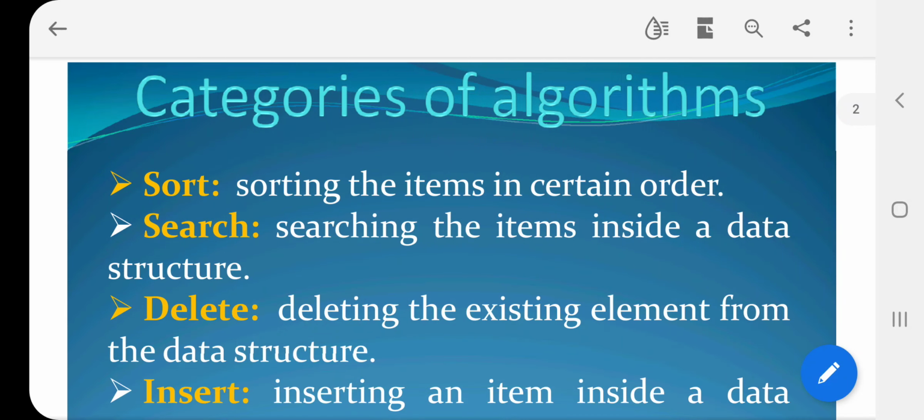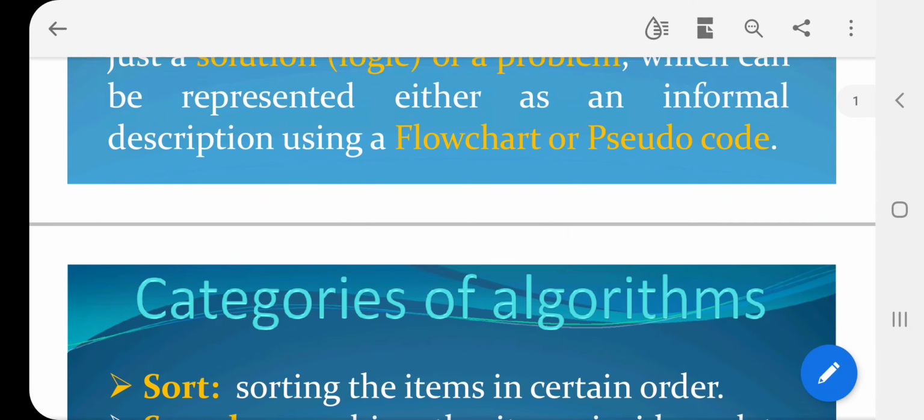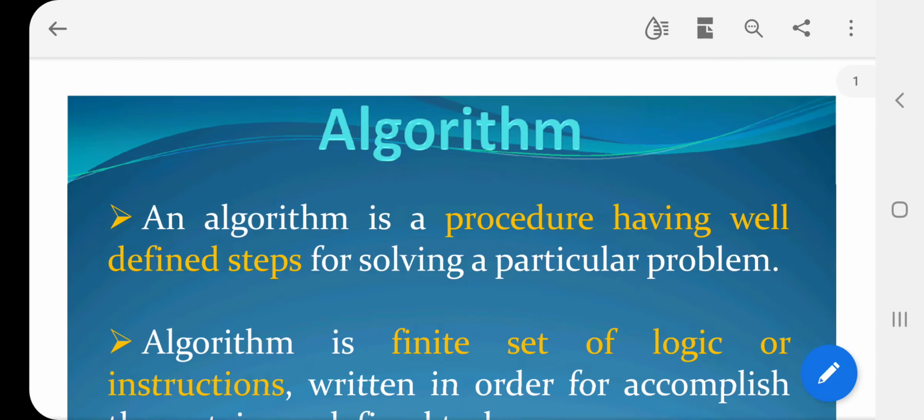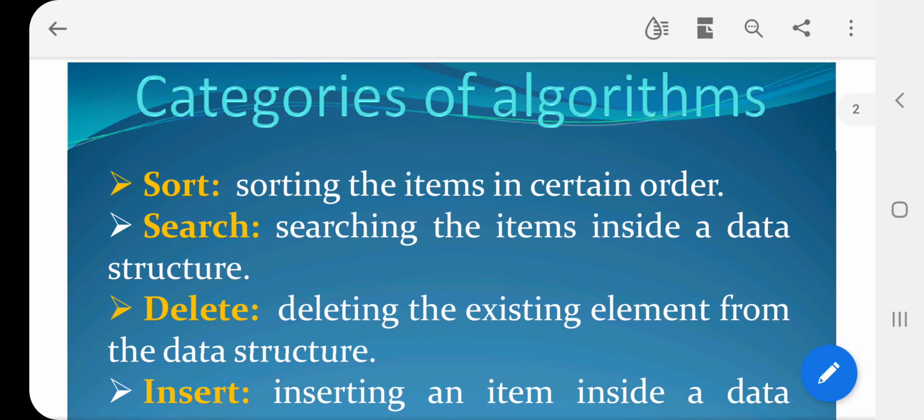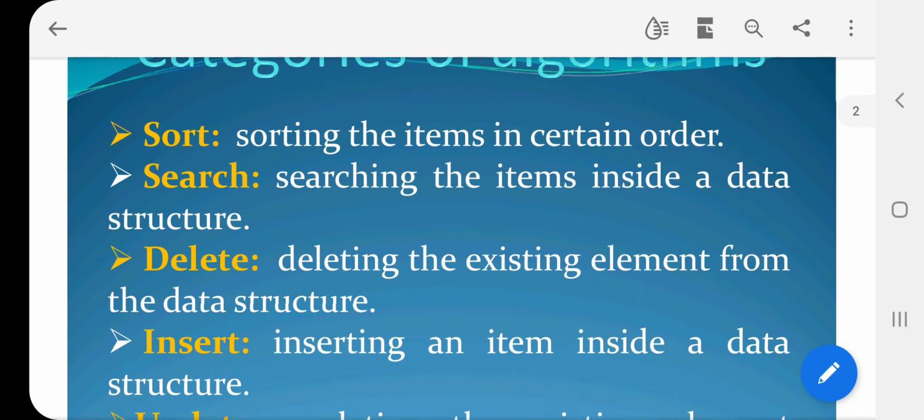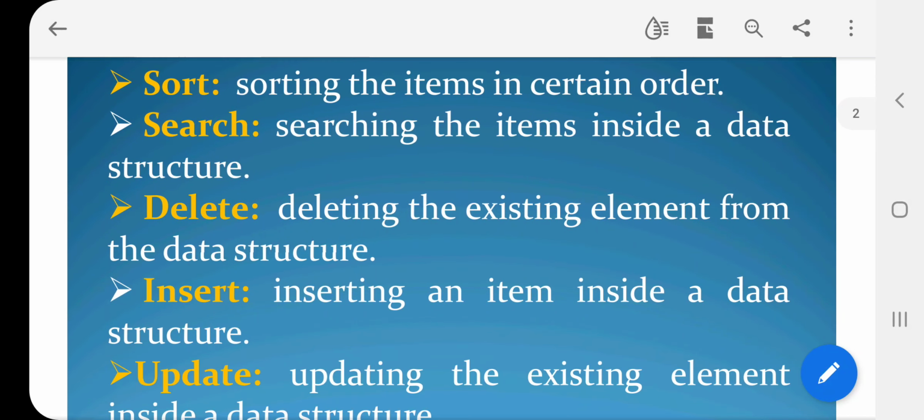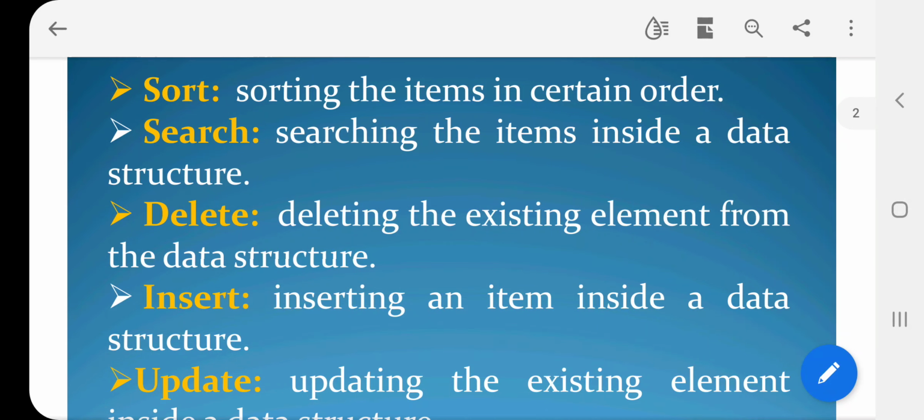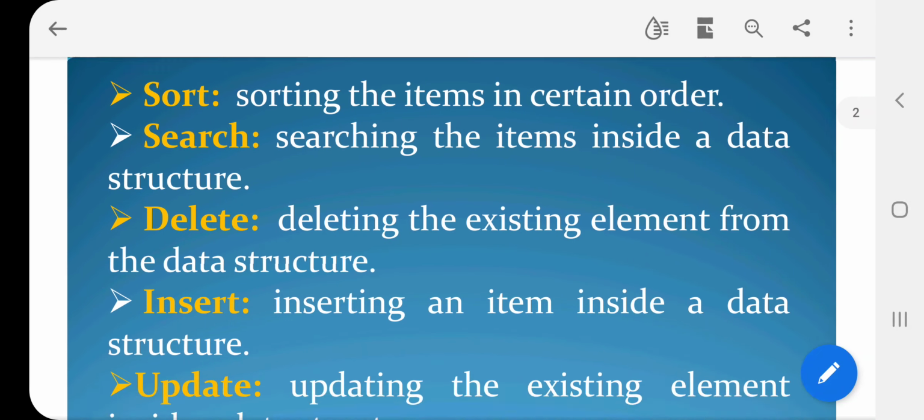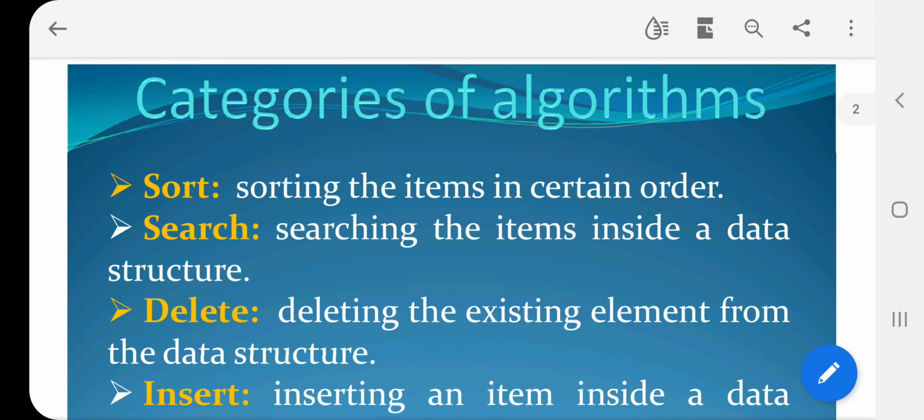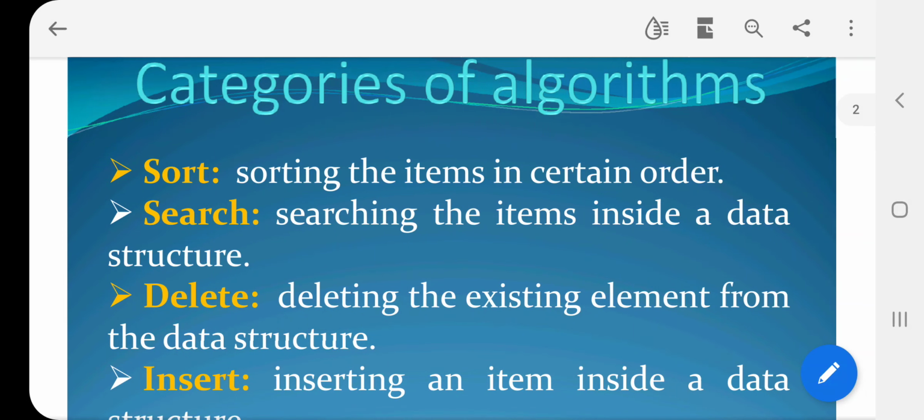Okay. Next, we are going to discuss about the categories of algorithm. We are going to discuss the category of algorithms in data structure. That is very, very important. We are discussing about algorithm in data structure. So the first one is sorting, then searching, deletion, insertion and updation. So we already discussed the operations of a data structure. So these are the operations of data structure. For all those operations we are going to write an algorithm. That is the meaning of this categories of algorithm.